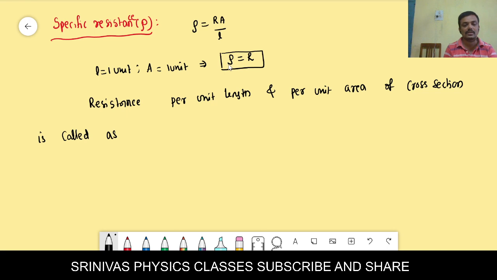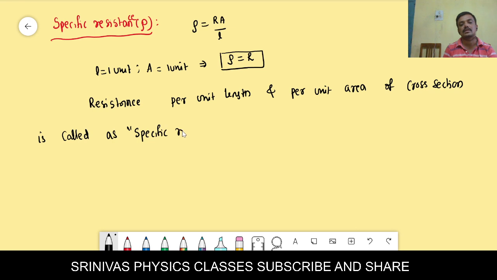Resistance equals specific resistance when length and area are 1 unit. The resistance of a wire whose length is 1 unit and whose area is 1 unit is called resistivity.